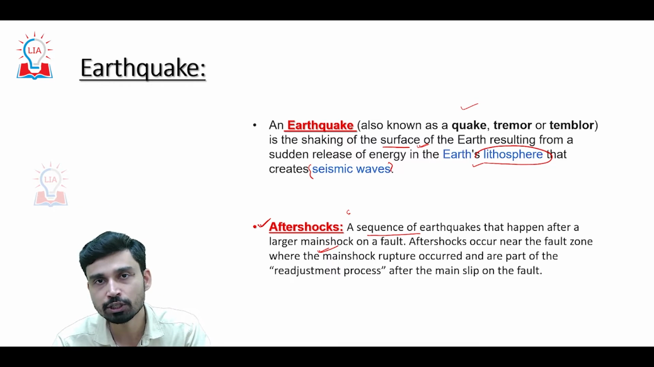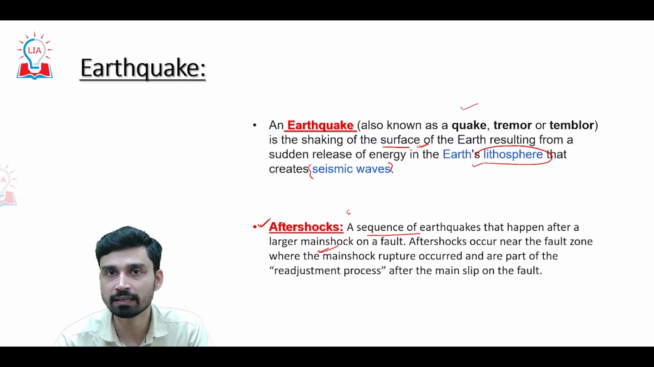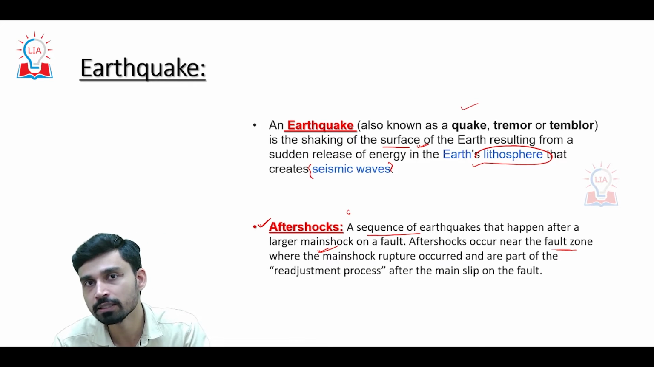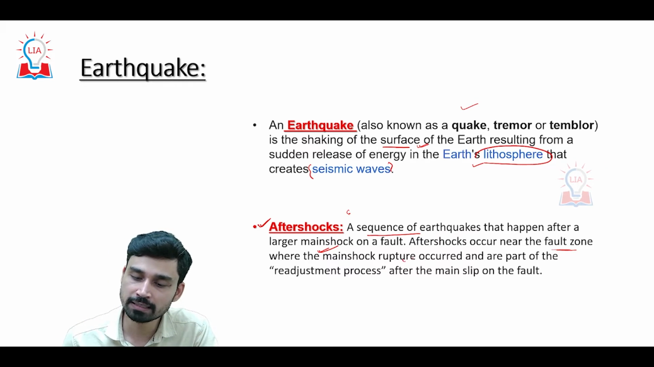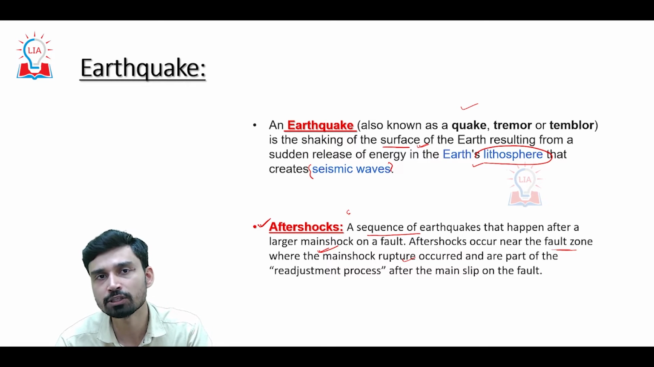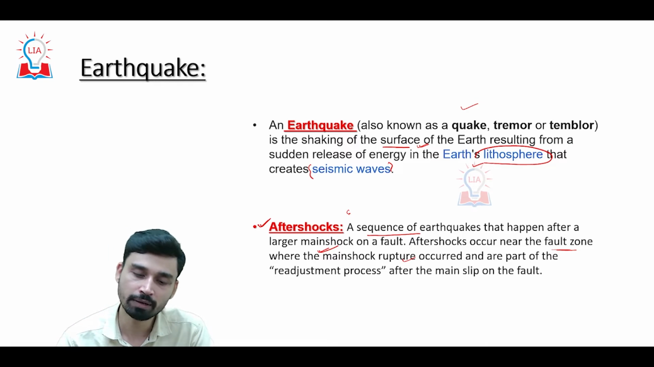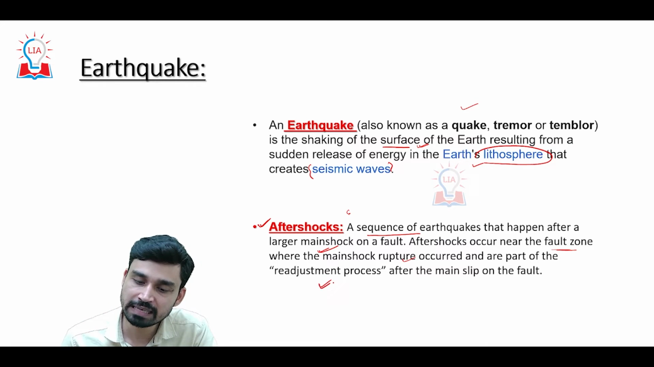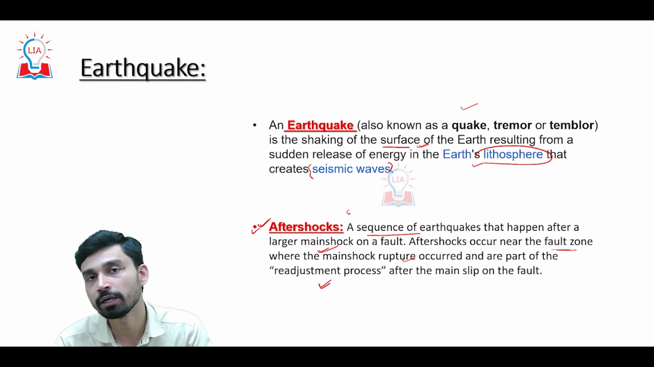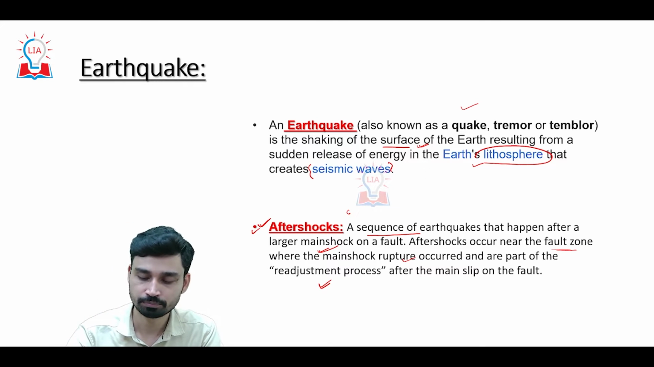Now, a fault is a region where we see a disturbance or break in the rocks of the lithospheric slab of the crust. An aftershock occurs near the fault zone, where due to the main shock, a rupture has occurred. Many times, due to the break in the rocks, the earth's crust, the lithospheric slab, the plates of the earth, try to readjust themselves, and as a result of this readjustment process, many aftershocks are generated which are encountered on the earth's surface.